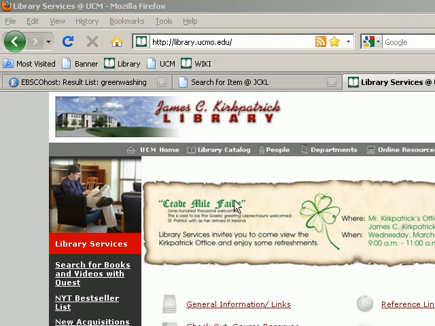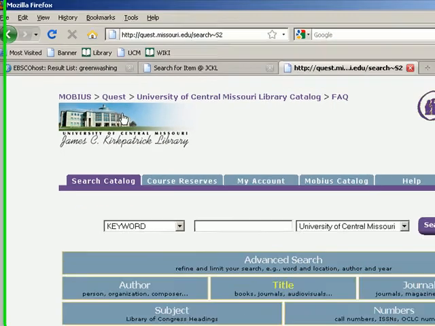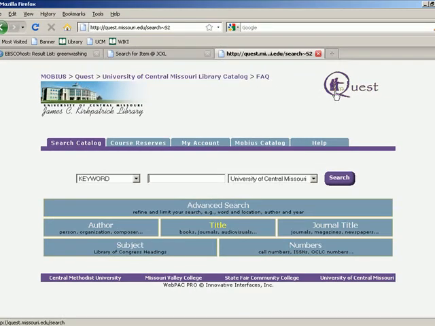First, of course, before you order in books from other libraries, you want to make sure that the book is not available in our own library catalog. So I'm going into the library catalog, and I am going to make a point of noting that the name of our catalog is the Quest catalog.